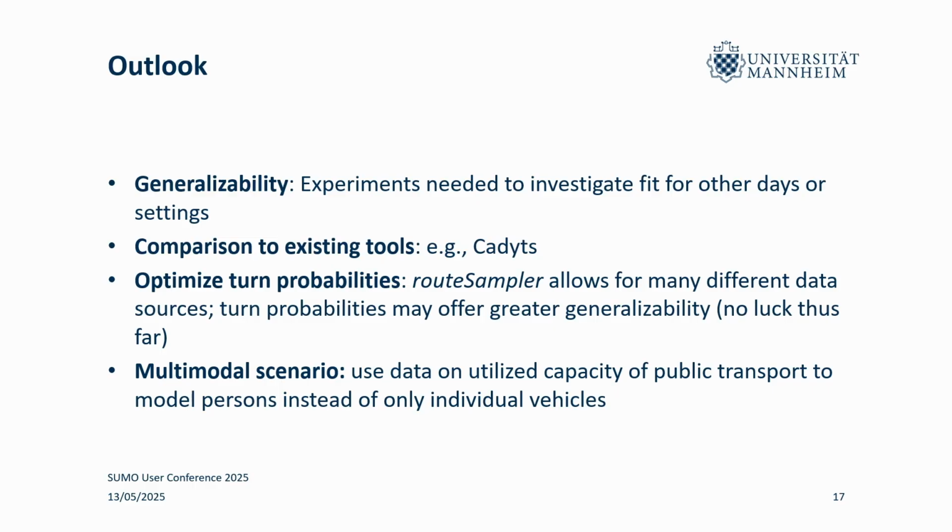But I haven't been able to optimize them correctly, because routeSampler samples routes by iterating through all turning count stations. And this doesn't really work very well when the turn probabilities aren't close to reality. And of course, I set out trying to create a multimodal scenario, and I'm only creating cars. So this is still something to do.